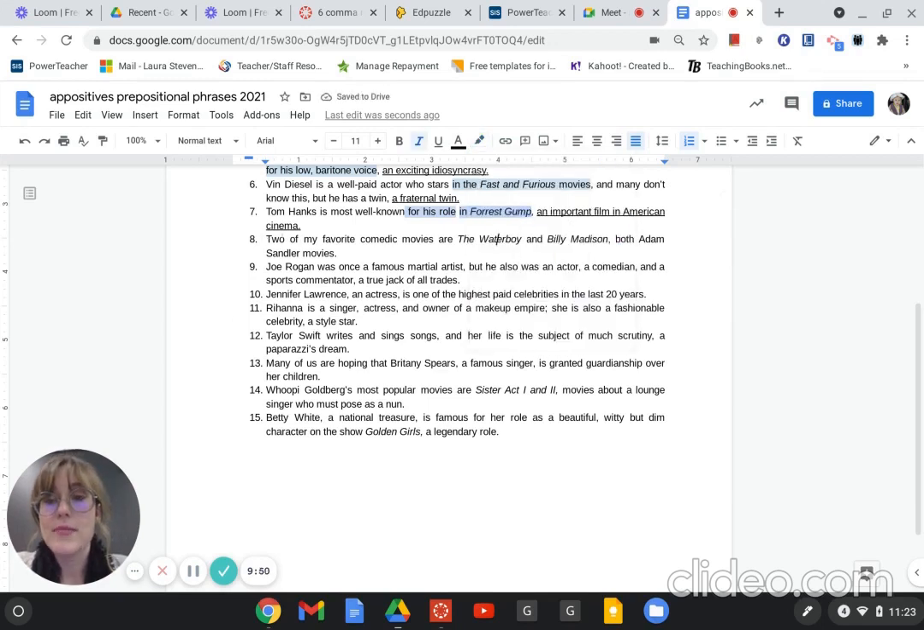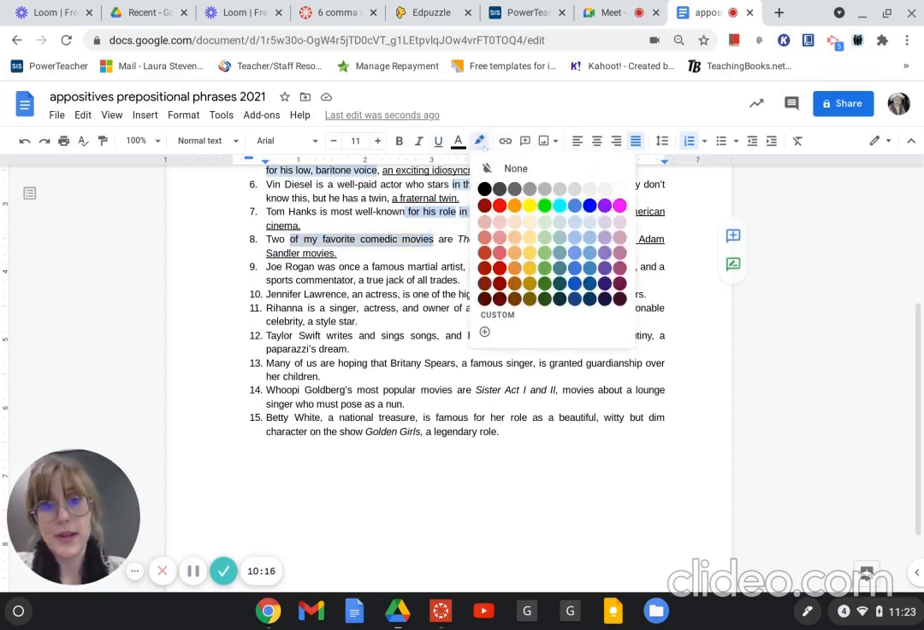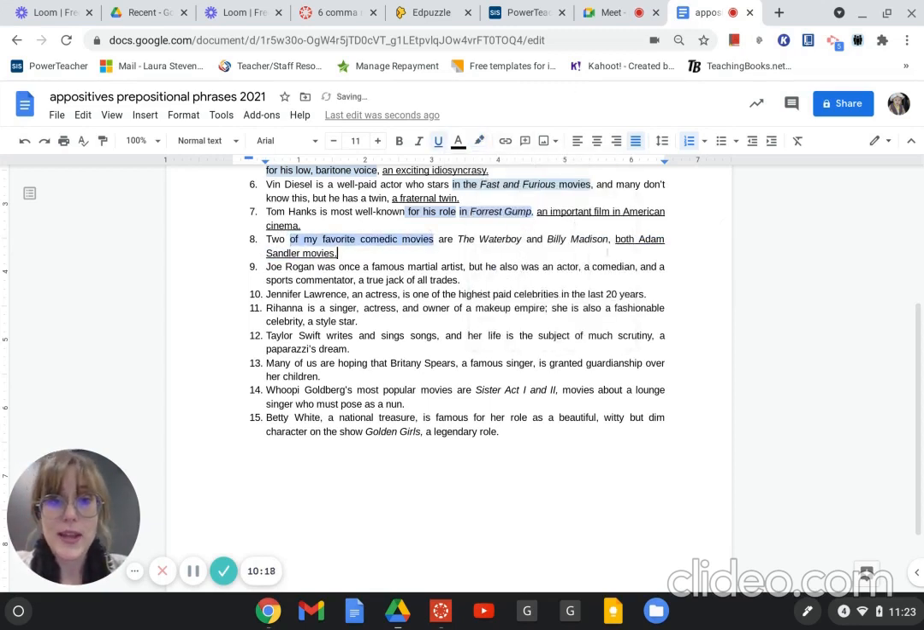Okay. Two of my favorite comedic movies are The Waterboy and Billy Madison, both Adam Sandler's movies. Okay, so first I'm going to look for the positive, and since I wrote this worksheet, you know that it's going to be there. Usually when the grammar people write the worksheet, they leave one out and they try to confuse you because they're evil like that, but not me. And then here we have, let's see, prepositional phrase of my movies. Right, make that in blue, and then both Adam Sandler. Ooh, is it both? Nope, that's your positive, sorry.